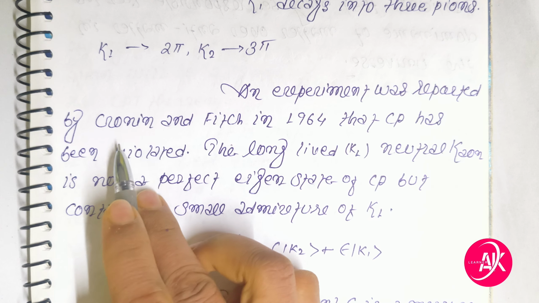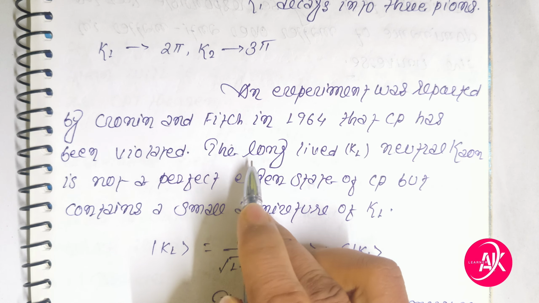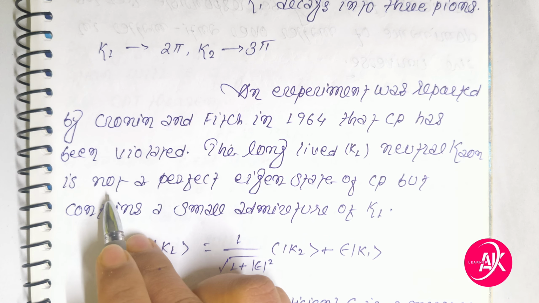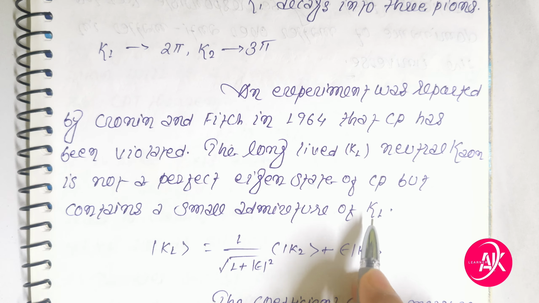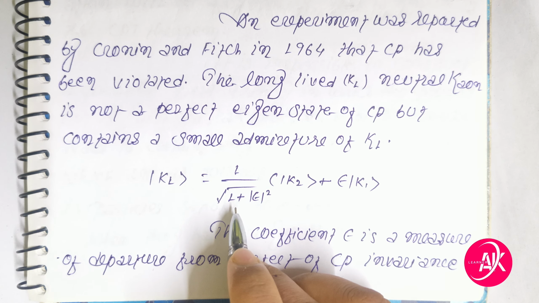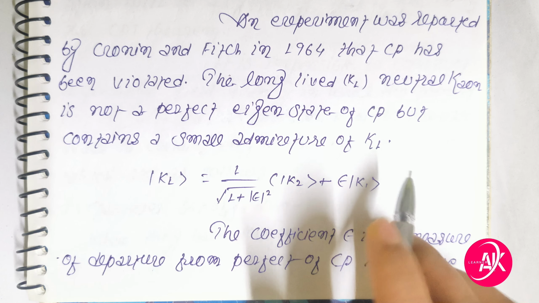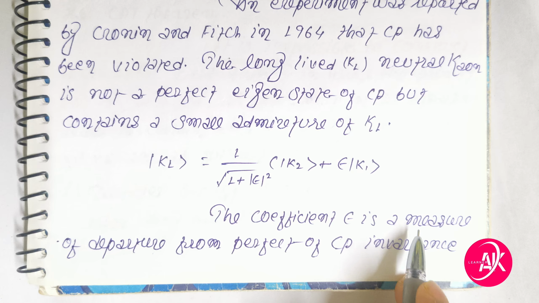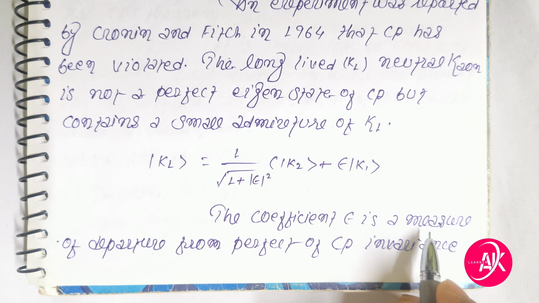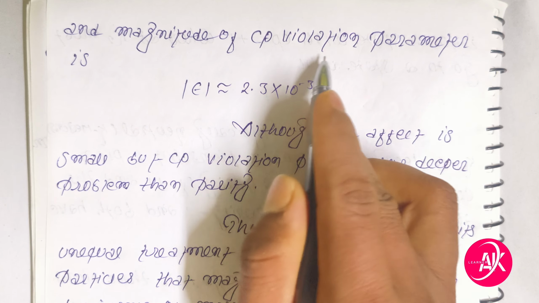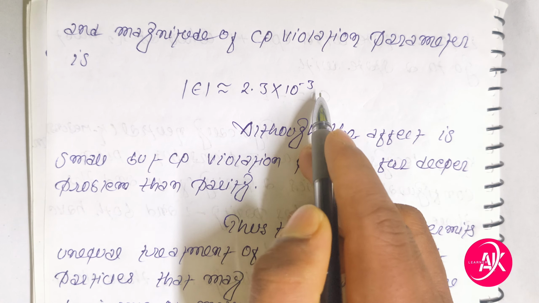An experiment was reported by Cronin and Fitch in 1964 showing that CP has been violated. The long-lived neutral K2 is not a perfect eigenstate of CP but contains a small admixture of K1. K_L is equal to 1 by root of (1 plus epsilon squared) times (K2 plus epsilon K1). The coefficient epsilon is a measure of departure from perfect CP invariance, and the magnitude of the CP violation parameter is epsilon equal to 2.3 times 10 to the power minus 3.